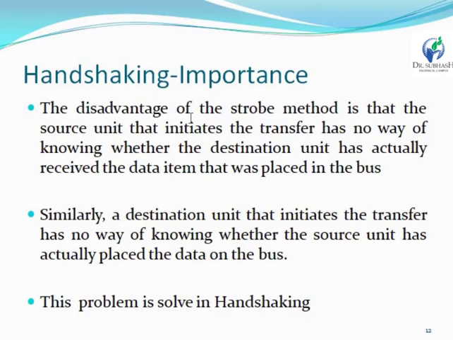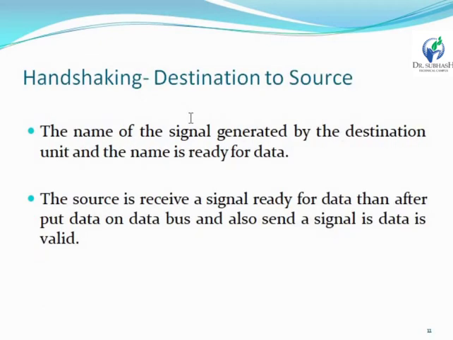So this is one important point, and now we have seen a short description. Handshaking from destination to source: the signal generated by the destination unit is named "ready for data." The source receives the signal "ready for data," then puts the data on the data bus and also sends the signal "data will be valid." So data will be transferred from the data bus from source to destination.